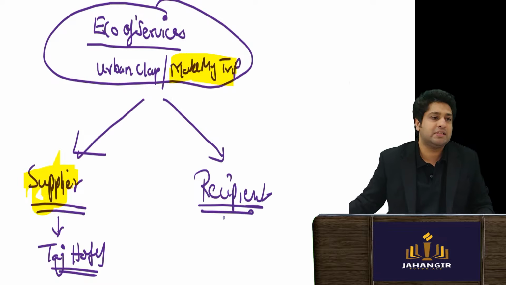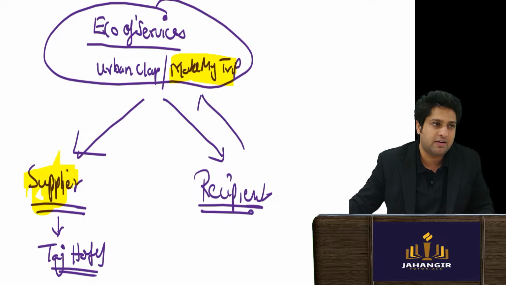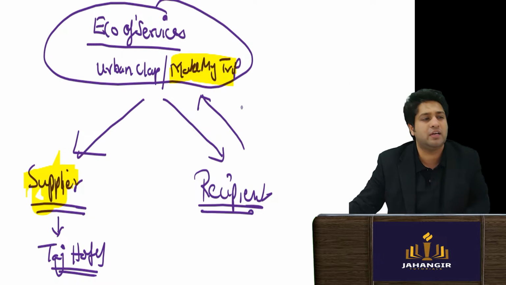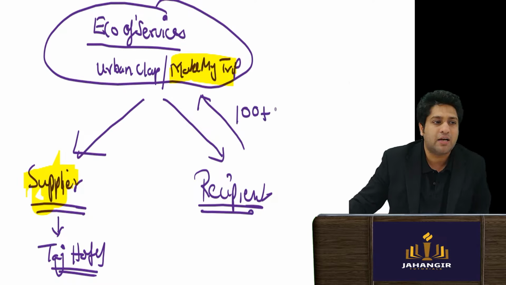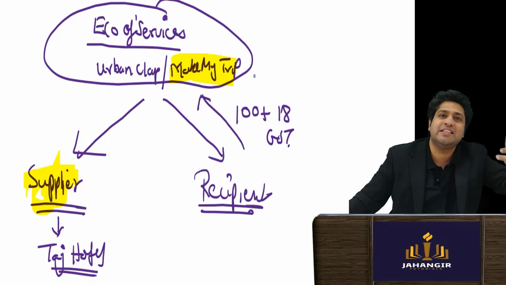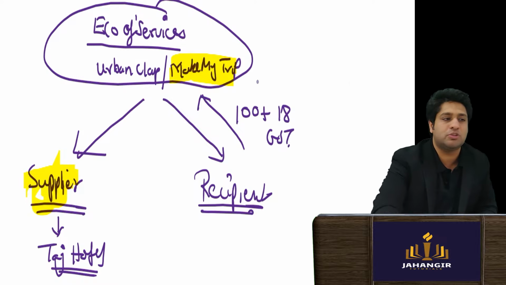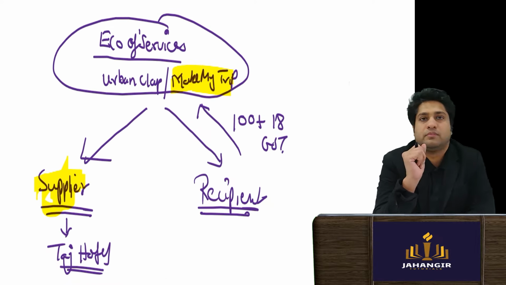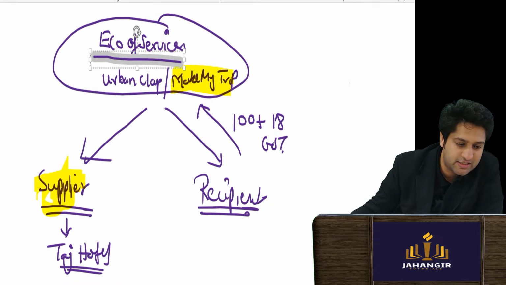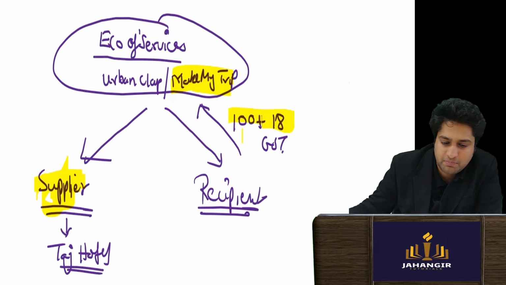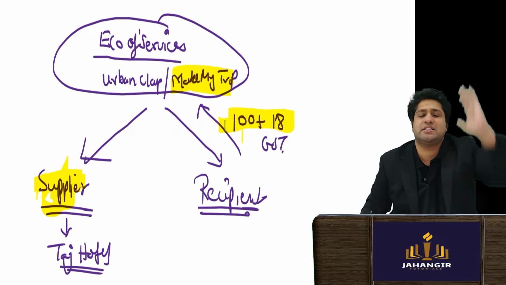So what happens is the recipient normally, whenever you take as a customer only, you pay 100 and you also pay 18 rupees as GST. So GST is collected by the e-commerce operator. GST is collected through our bill. So whenever we make a payment through this, we pay along with GST.